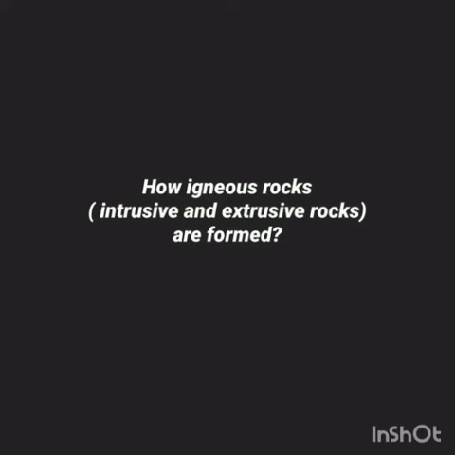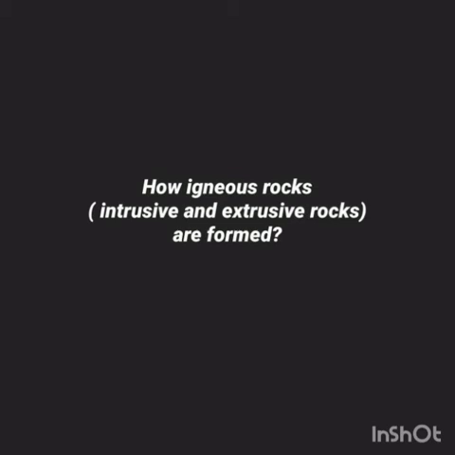And the remaining molten material, that is magma, inside the earth, when it cools down inside the earth, forms the intrusive igneous rock. I am repeating again, intrusive igneous rocks. I hope that after watching this video, it will be clear to all of you what intrusive igneous rocks and extrusive igneous rocks are.